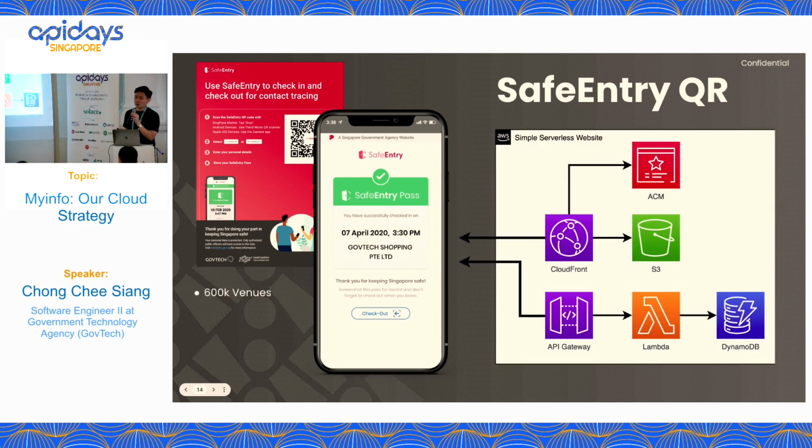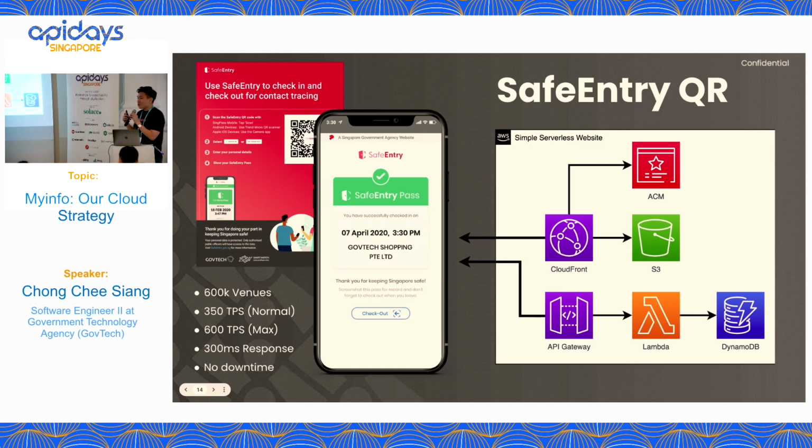600K venues with an average TPS of 350. And you know what the maximum TPS can go? It can go almost double, 600 TPS, during dinner time. And the response time is very fast, 300 milliseconds, and most important, zero downtime, from the day we deployed it to production until we officially decommissioned it. Officially decommissioned it last month. Actually, we are really very happy.